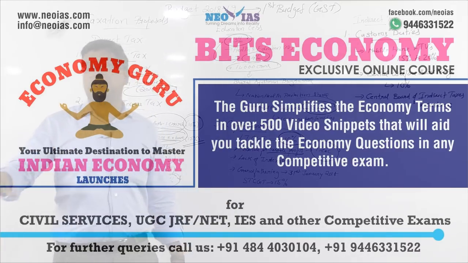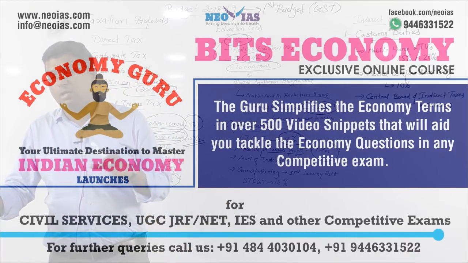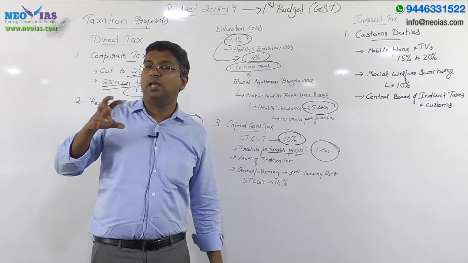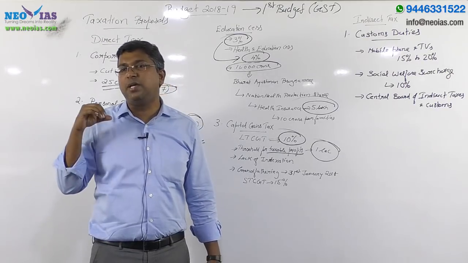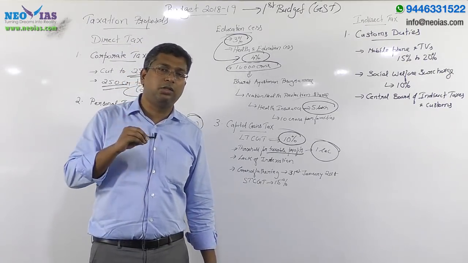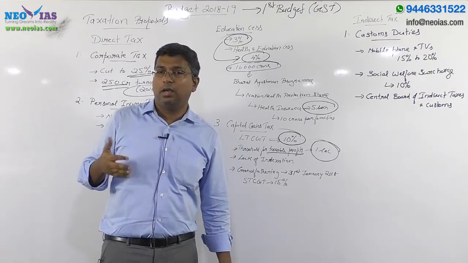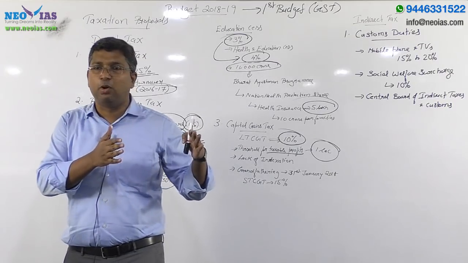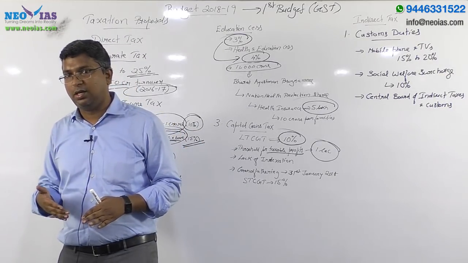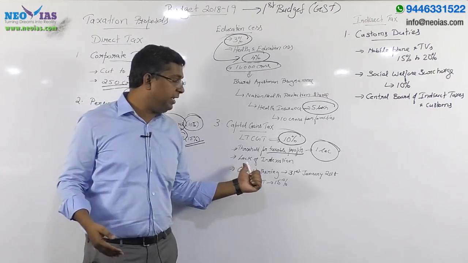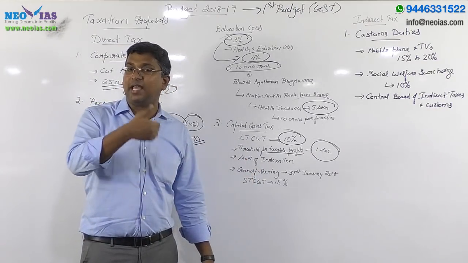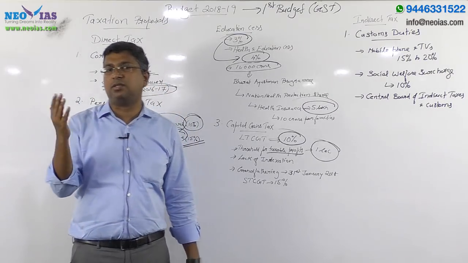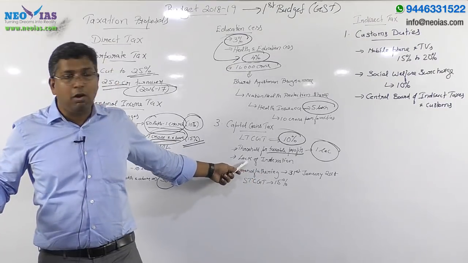Another criticism about this proposal of long-term capital gains tax is that it is without indexation. So indexation, or the inflationary impact, will not be considered while calculating long-term capital gains tax on equities. When you consider long-term capital gains tax on, for example, real estate or on gold, indexation is there. But in the equities long-term capital gains tax announced today, there is no indexation. So inflationary consideration will not be considered while calculating long-term capital gains tax.